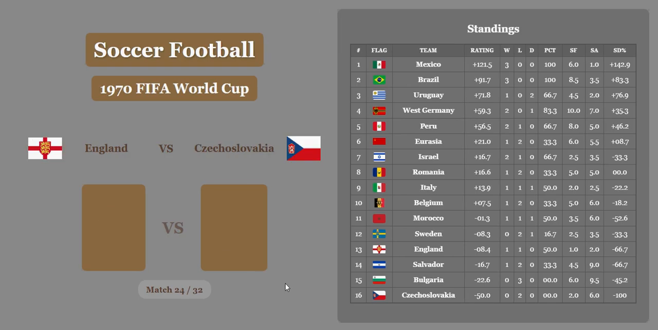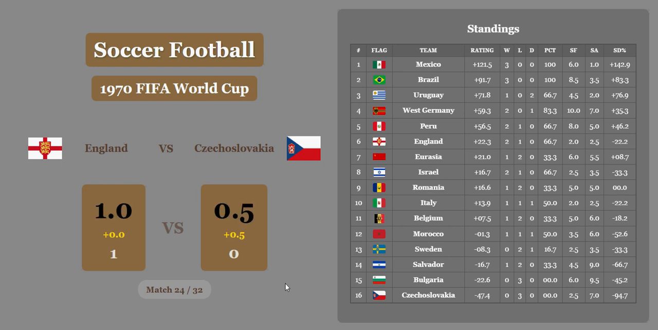England versus Czechoslovakia. England gets a 1-0 victory. Czechoslovakia get a half goal to cut it in half, but that's not going to be enough. And England's in 6th place. Czechoslovakia now last place with a record of 0 wins and 3 losses.